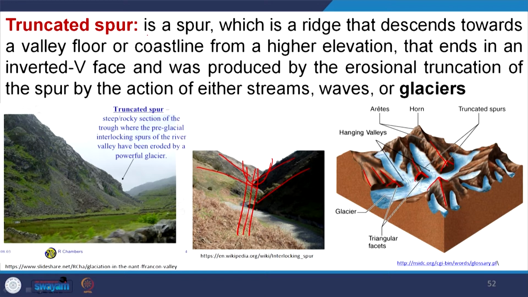It is a spur, a ridge that descends down towards the valley floor or coastline from a higher elevation, that ends at an inverted V shape and was produced by erosional truncation of the spur by the action of either streams, waves or glacier. But here, at the glacier valley, at the side of this U-shaped valley, this type of truncated spurs are common at the higher reaches.